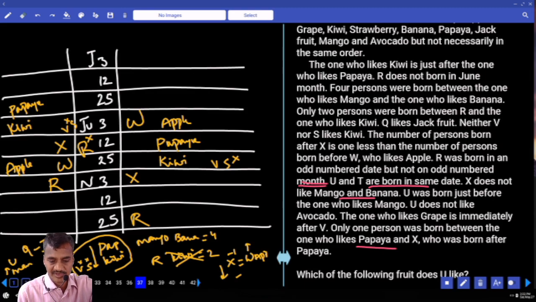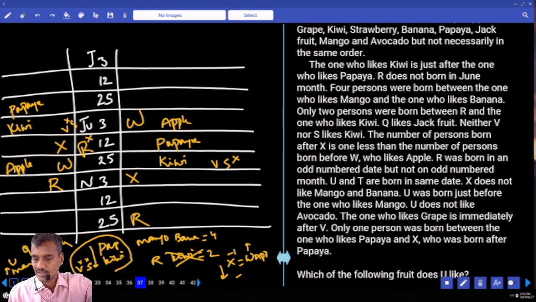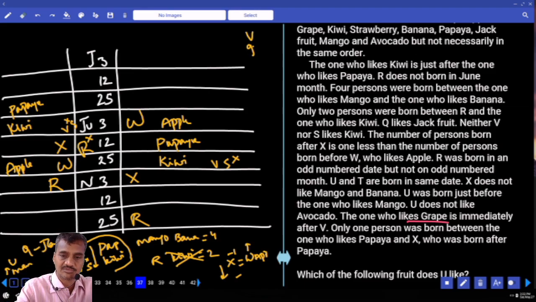And now between mango and banana, we need to have exactly 4 people. And only 1 person between papaya and X. And the one who likes grapes is immediately after V. Isn't it? And after V, U does not like avocado, X does not like mango and banana. U was born just after the one who likes mango.